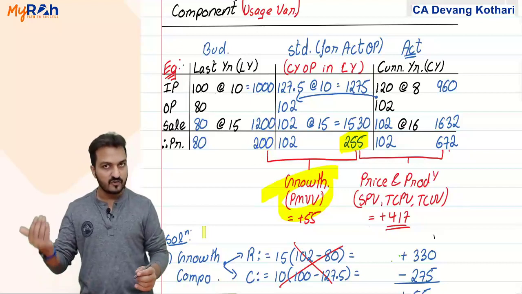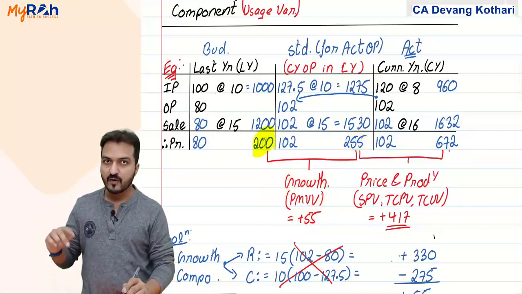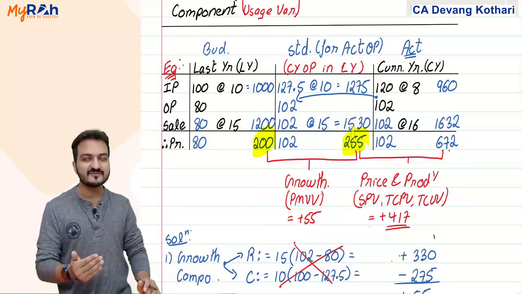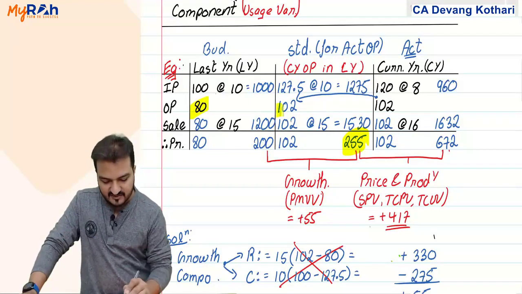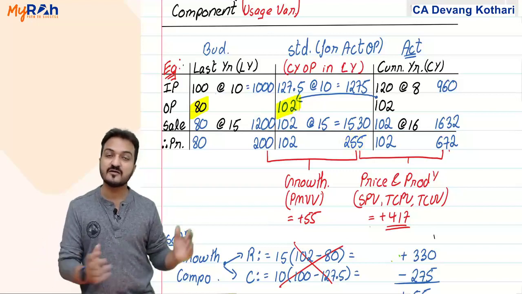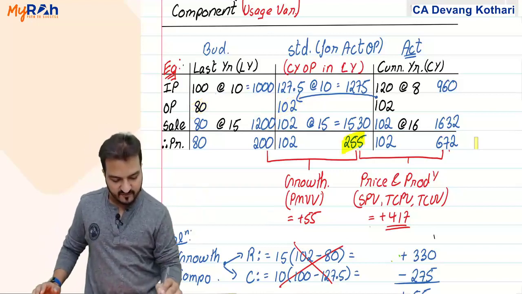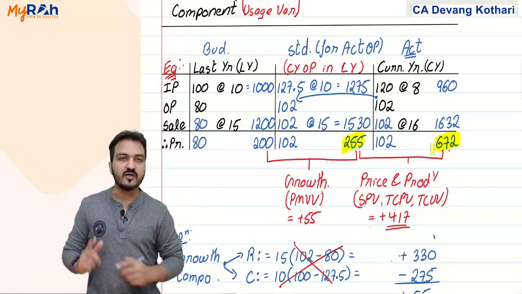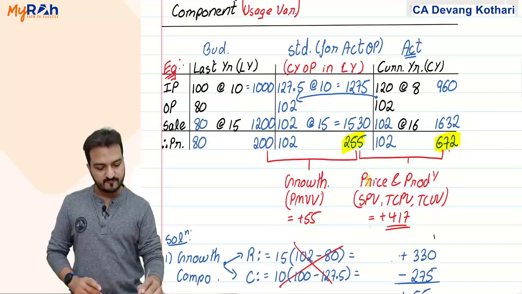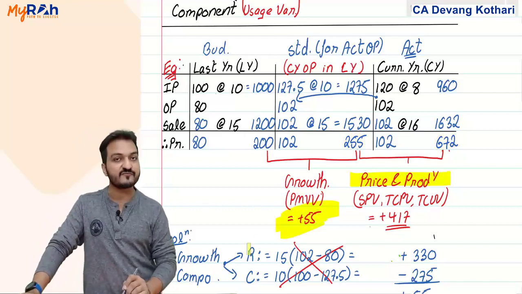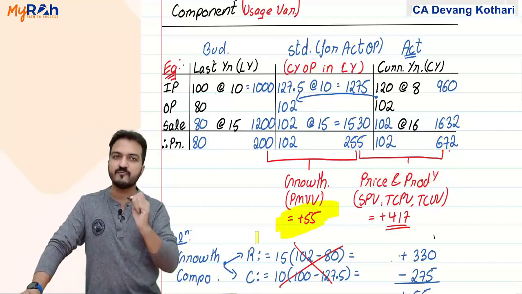It indicates that from 200 profit last year, 55 rupees extra profit I have got because of increase in the output units. That is clearly visible here. Yes, rest of the increase after 255 up to 672, that rest of the increase is because of price and productivity. So growth component you clearly have here is 55 rupees increase in profit because of growth.